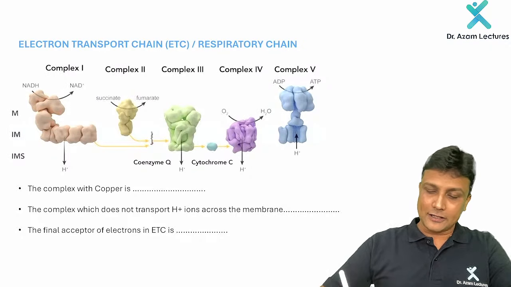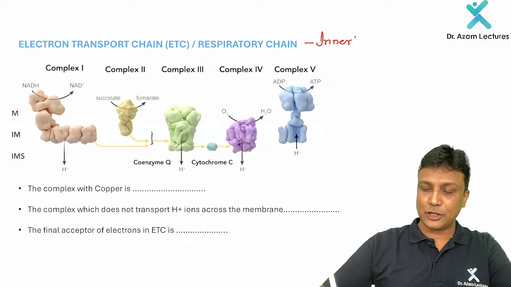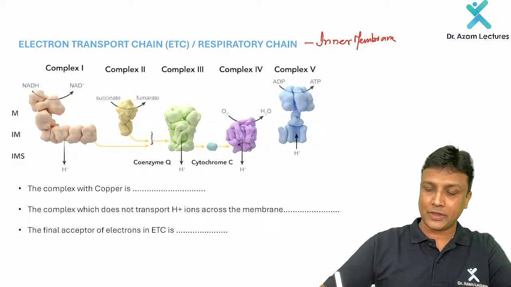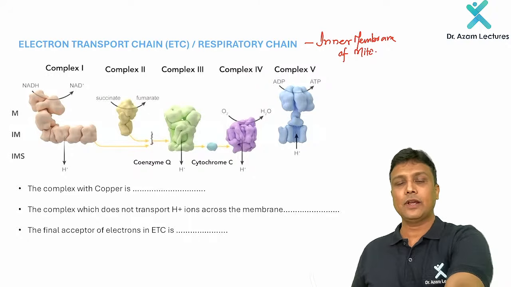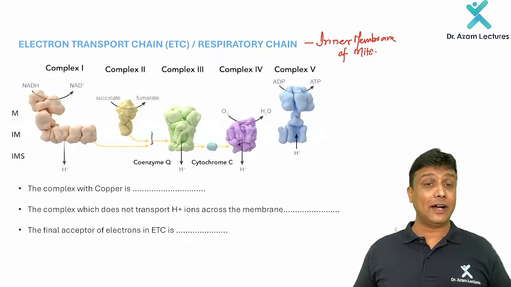Now, where does the electron transport chain take place? Everyone knows that it takes place in the mitochondria, but remember that it takes place on the inner membrane of the mitochondria. That is the important thing. After that, we all know the electron transport chain has a total of 5 complexes.